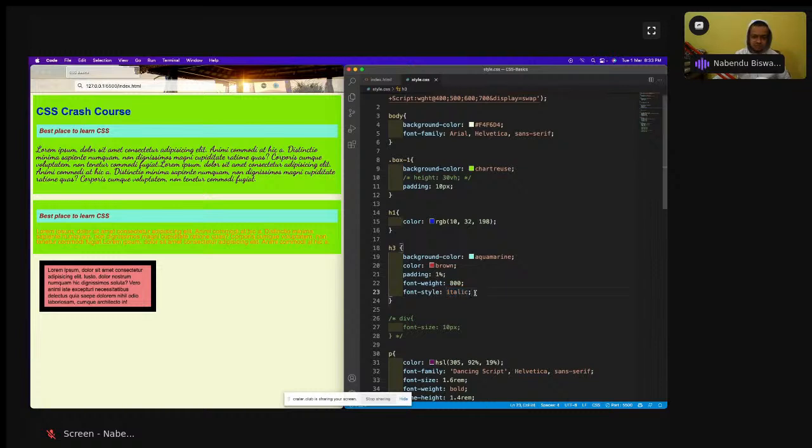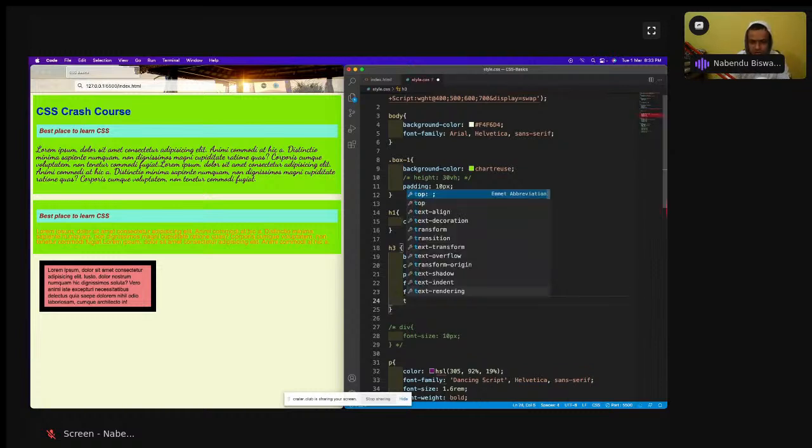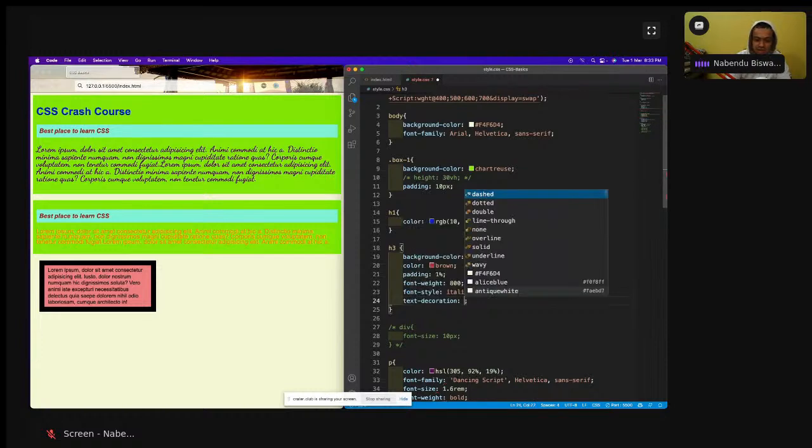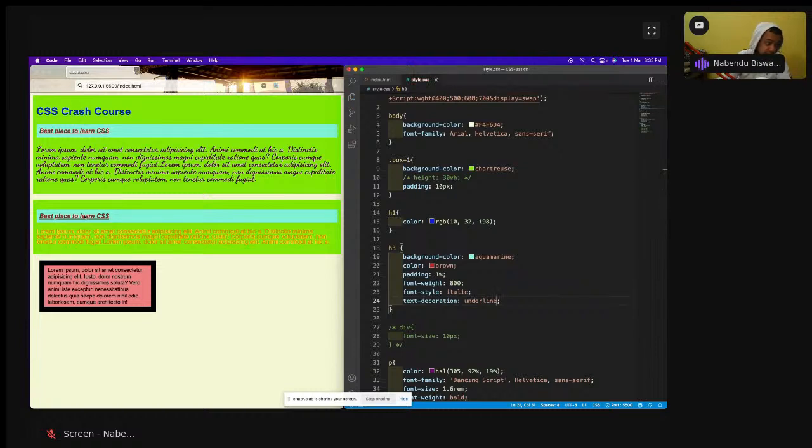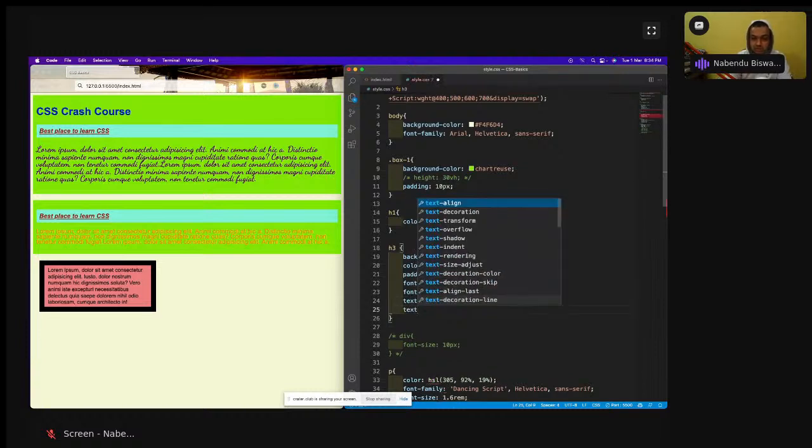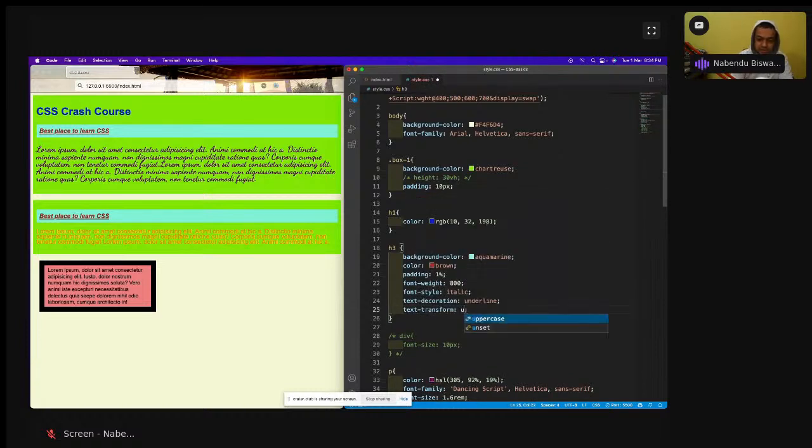And then there is something known as text decoration. We are going to use a lot of this. Text decoration is underline, so the underline will be created in both of the S3. It has been done. And there is one more thing which is known as text transform, which is uppercase. So everything will be uppercase. Hi Vikas. Hi everyone.